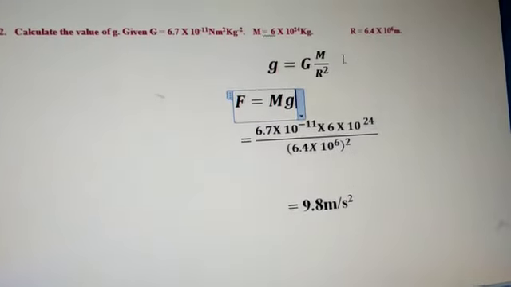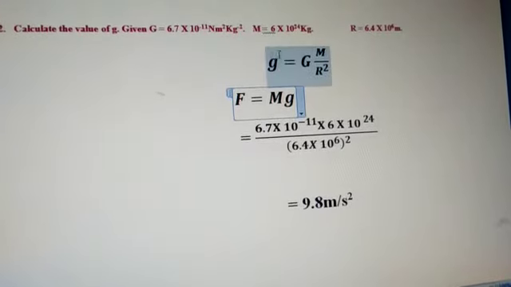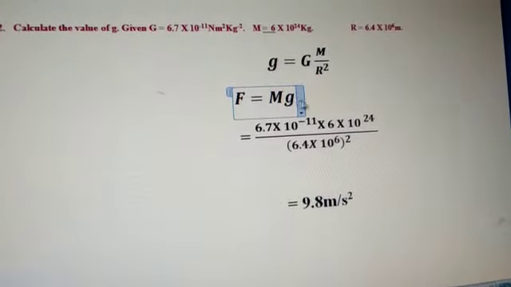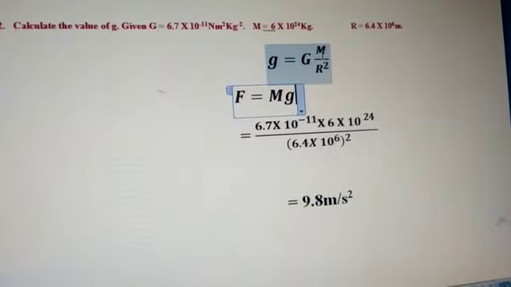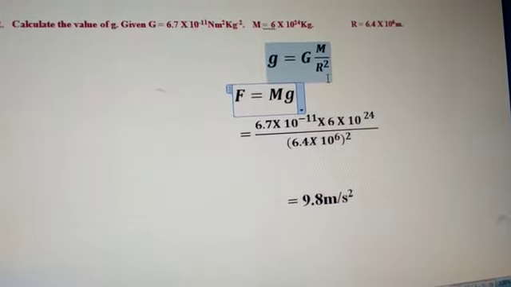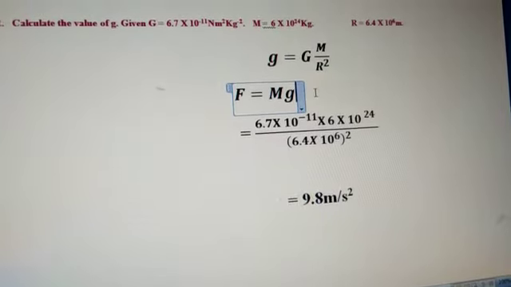So if you substitute this, here is the force. F is equal to what here? mg. If you substitute the mg, the m and m get cancelled. Then what you will get is g is equal to G M divided by R square. So this is what we will get.